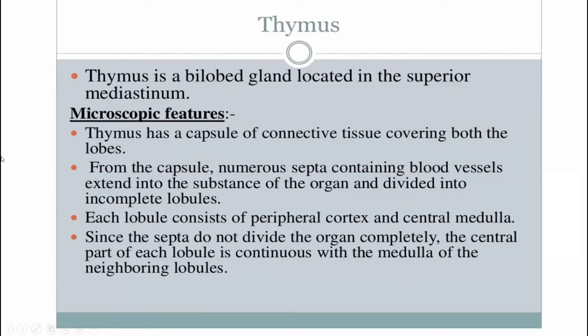Thymus has a capsule of connective tissue covering both the lobes, and this feature you will find in all lymphoid organs. Okay? From the connective tissue there are septa or trabeculation. Septa and trabeculation are the same thing.